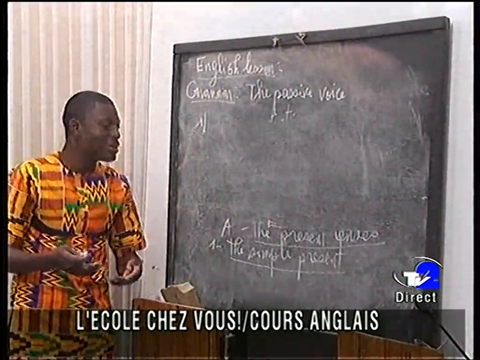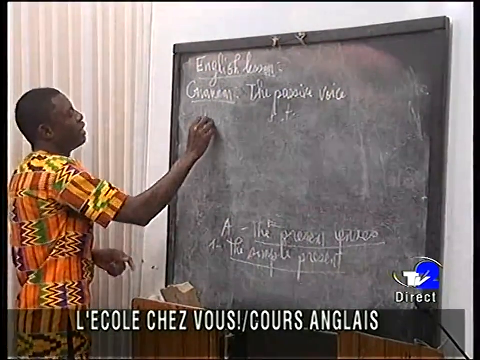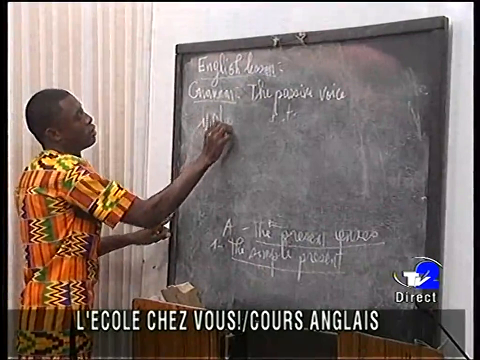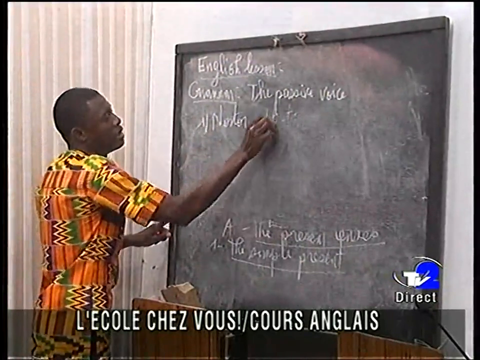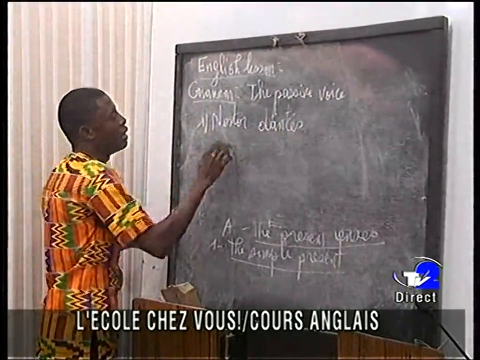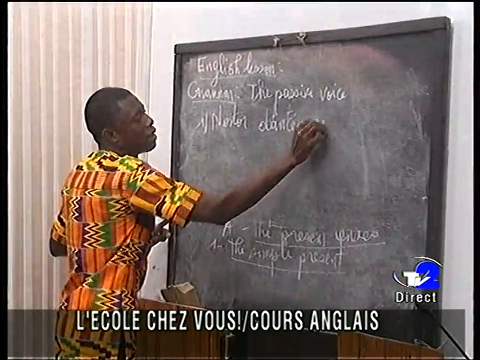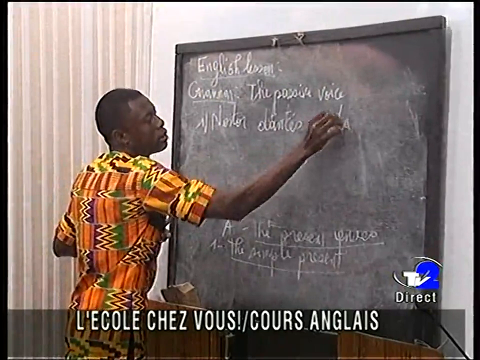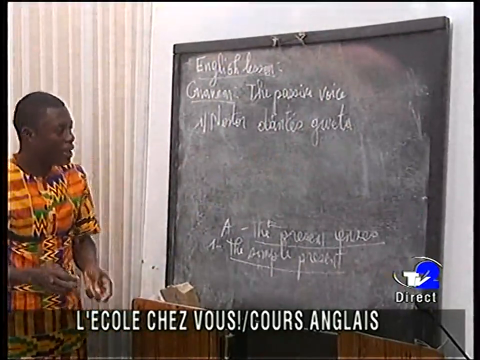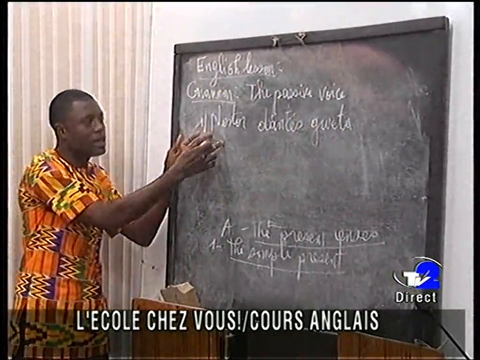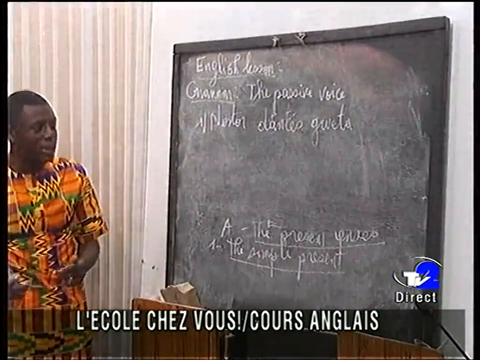We are going to use an example. For example, Nestor dances guitar. We want to transform these sentences from active to passive voice.